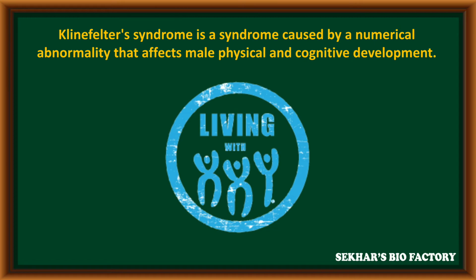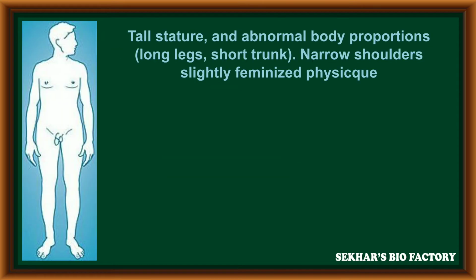Klinefelter syndrome is caused by a numerical abnormality that affects male physical and cognitive development. Some of the features of Klinefelter syndrome: the person has tall stature and abnormal body proportions due to long legs, short trunk and narrow shoulders, and slightly appears with a feminized or female physique.